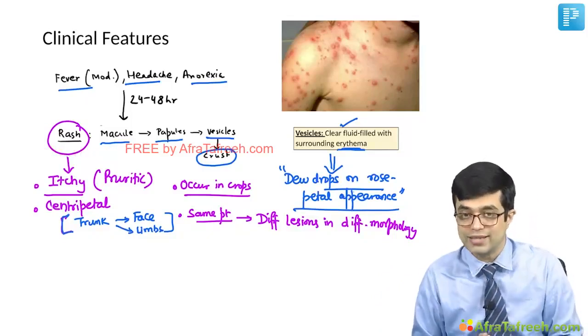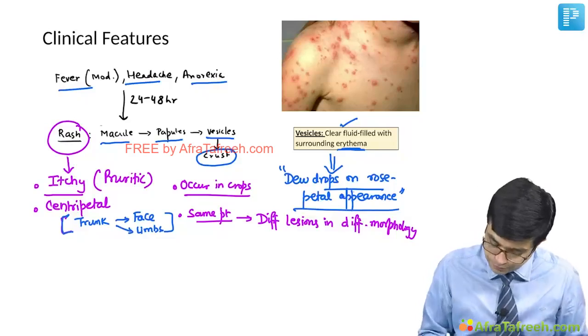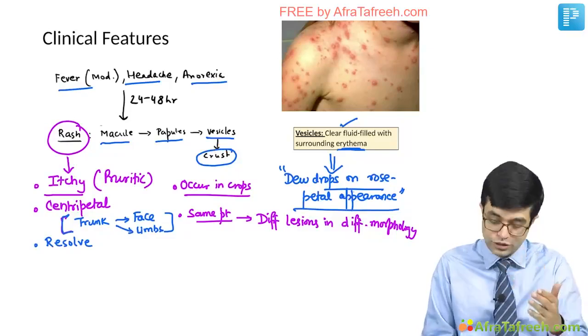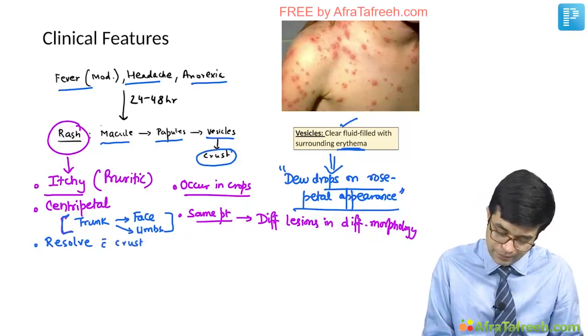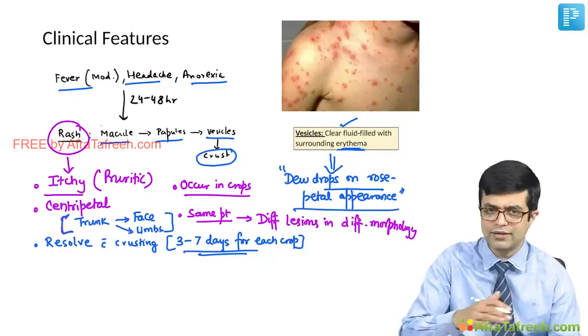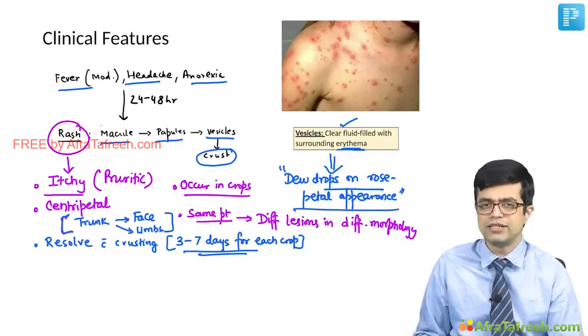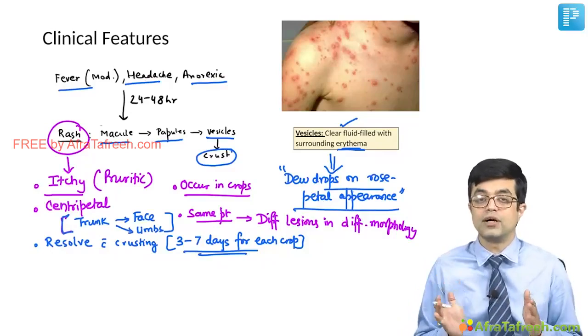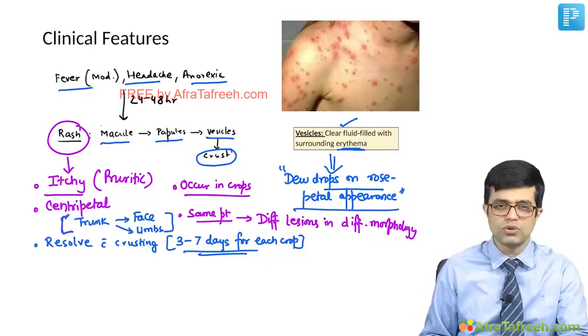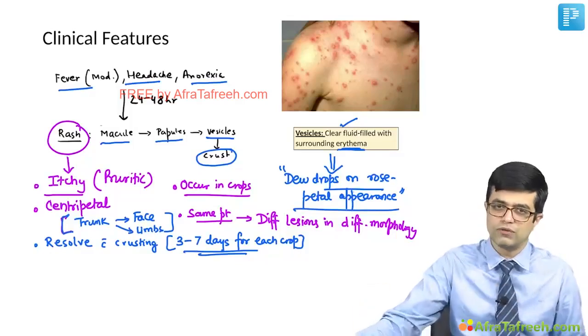And lastly, each group of vesicles tends to resolve with crusting, and crusting usually occurs between 3 to 7 days for each crop. Usually 2 to 3 crops come, and then around 7 to 8 days, we say, the chickenpox tends to settle down. Again, it is variable. Some children may show very mild 1 or 2 crops only, and some may have extensive rash occurring all over the body.